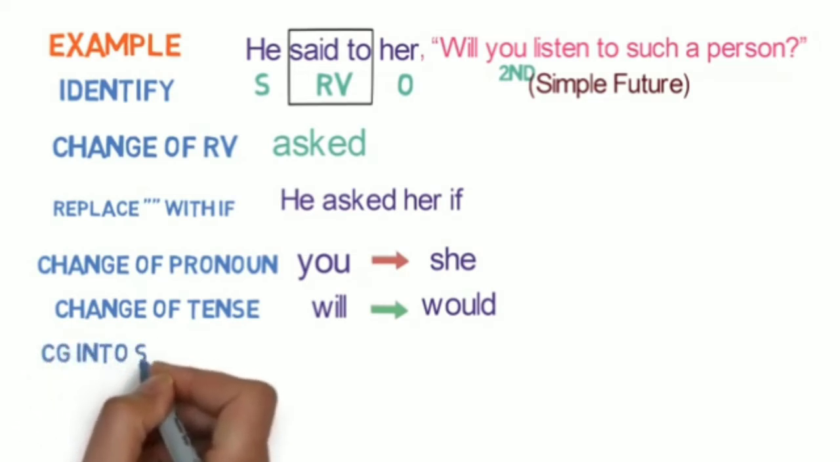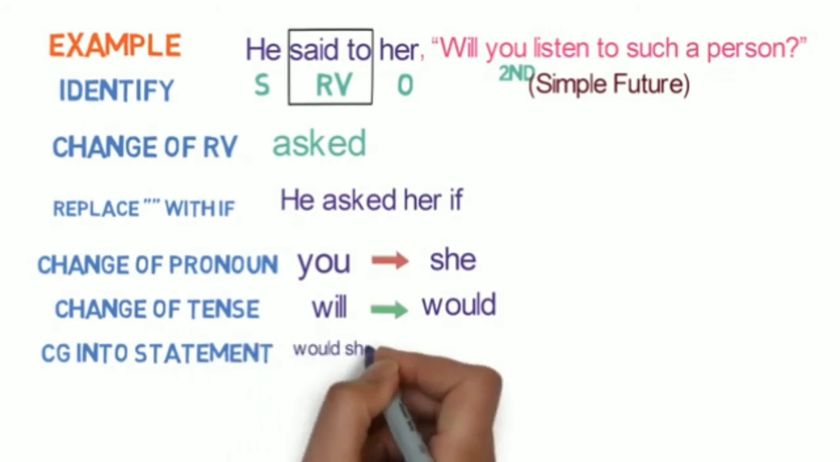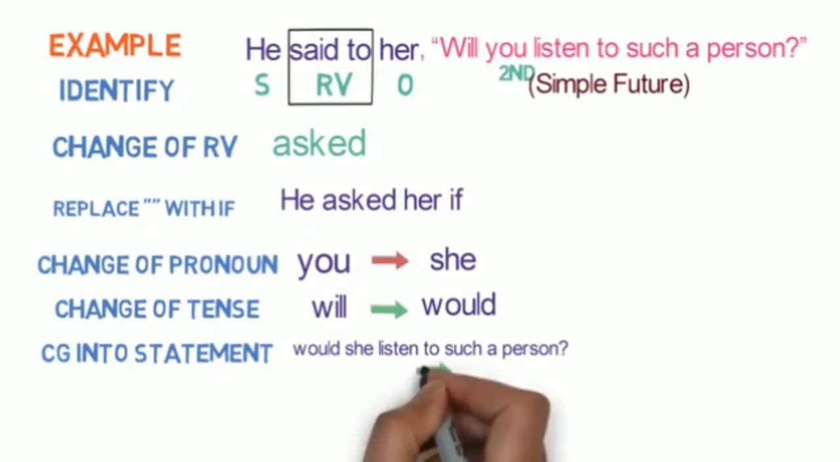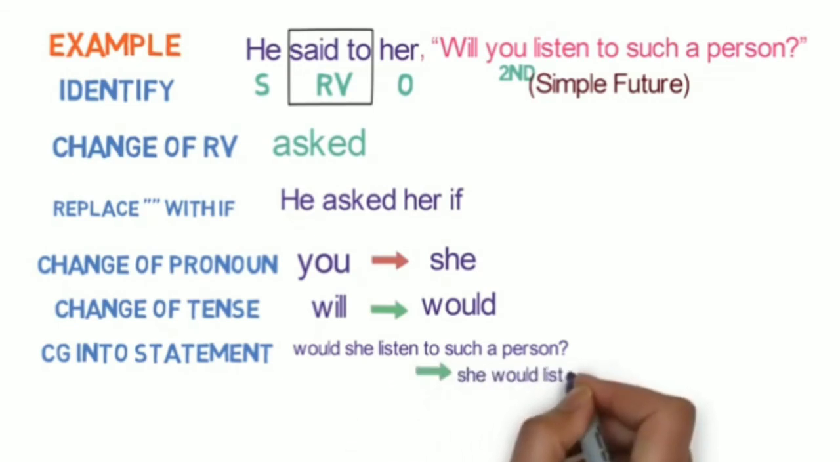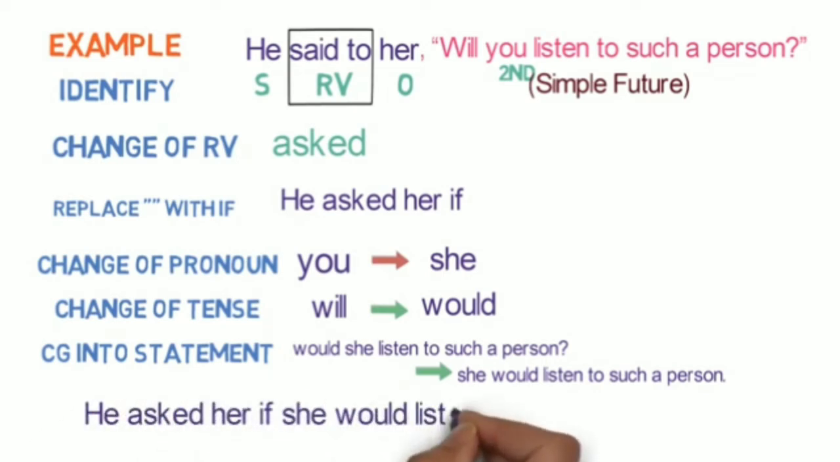Now the last step is to convert a question into a statement. After the sixth step, the sentence is, would she listen to such a person? Applying step 7, the statement becomes, she would listen to such a person. The final converted sentence is, he asked her if she would listen to such a person.